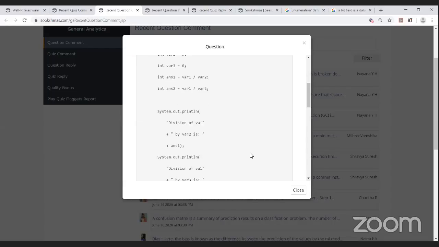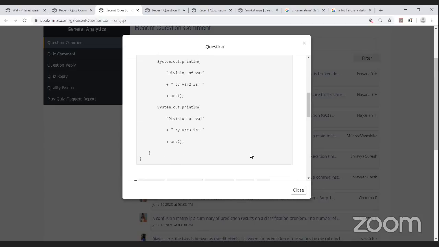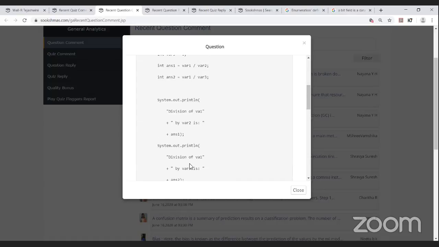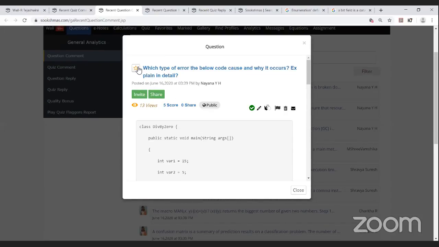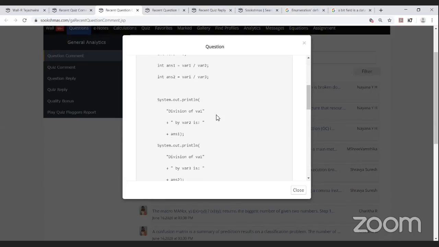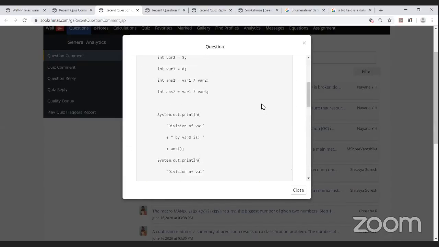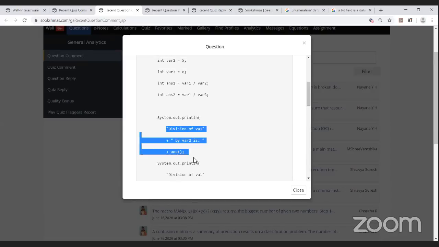She is printing the division of variable 1 by variable 2 as answer 1, and the division of variable 1 by variable 3 as answer 2. Finally, she is trying to print answer 1 and answer 2. I think the spaces are missing, so it has been shifted to the next line. I'll bookmark this particular question and later suggest to Naina regarding it.